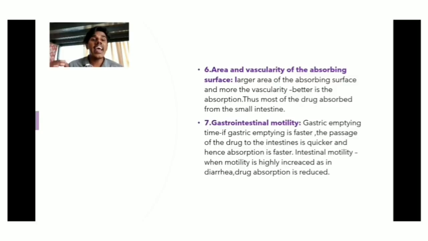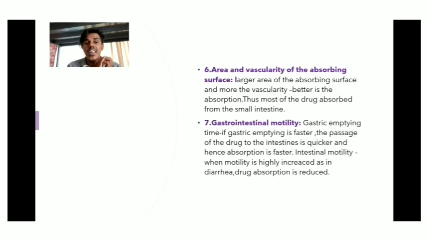Next is the area and vascularity of the absorbing surface. The larger the area of the absorbing surface and the more the vascularity, the better the absorption. Thus, most drugs are absorbed from the small intestine.